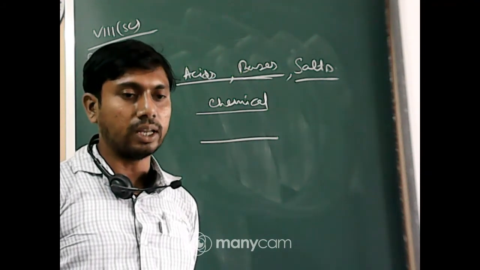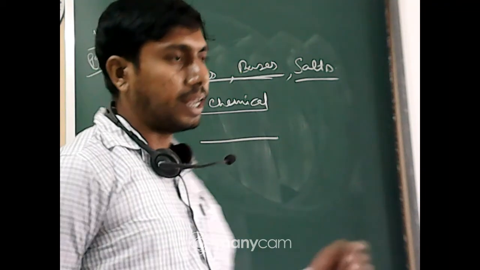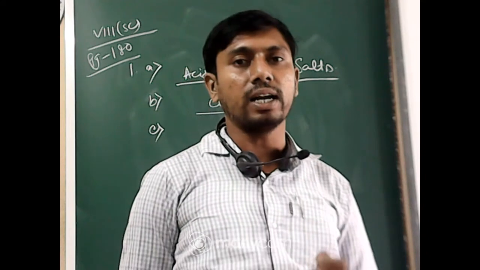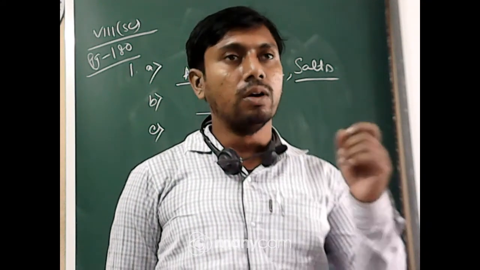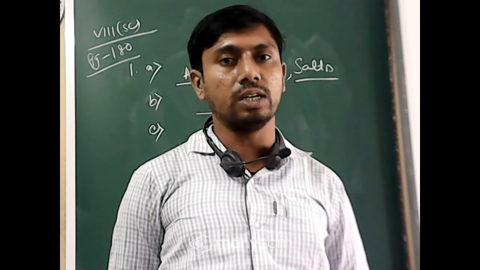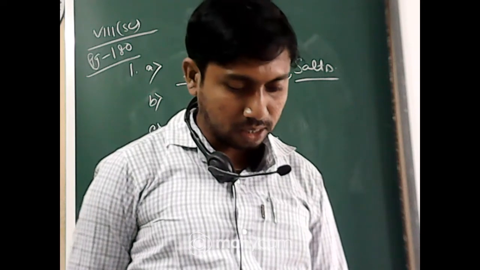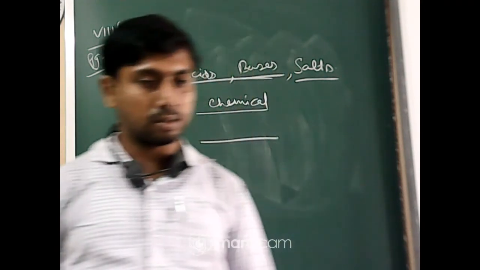Yes, now there is some conceptual problem. The anode is connected with the positive terminal of the battery and the cathode is connected with the negative terminal of the battery. Now, the copper will be deposited on the cathode. So where the cathode is connected, just read the question: on the plate connected to the dash terminal of the battery.